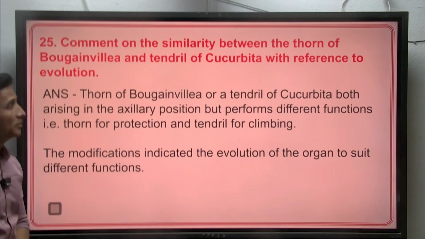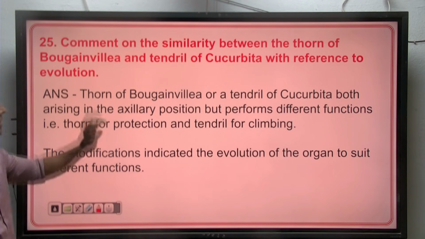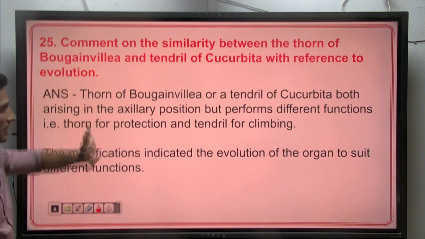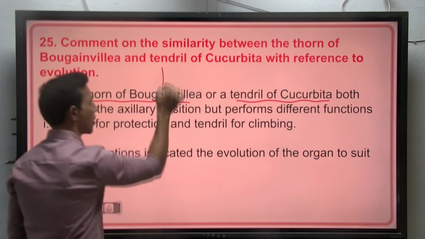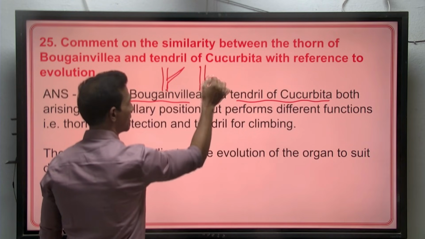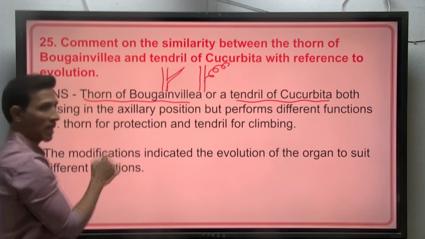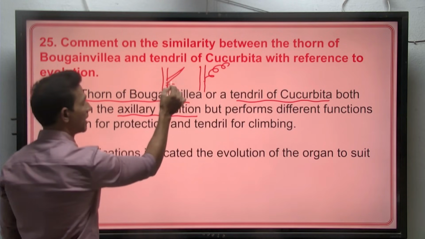Comment on the similarity between the thorn of bougainvillea and the tendril of cucurbita with reference to evolution. There is the thorn of bougainvillea and the tendril of cucurbita. When you take these 2, the thorn as well as the tendril, both have an axillary position, where you can find a leaf here.